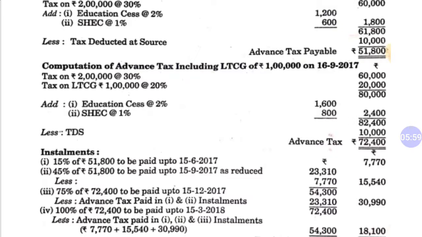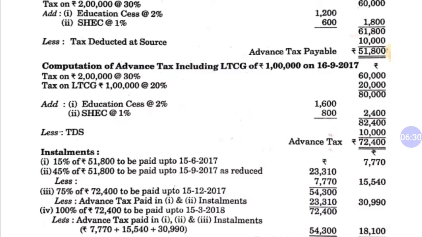Okay, now as you know, the installments of advance tax are based on 4 dates. So we will have to calculate the installment due on a particular date on the basis of the first and second part. So the first date, which is 15th June 2017, is 15% of 51,800. So we will take 15% of 51,800 because this date comes before 16th September. So therefore we are calculating 15% of 51,800. It is 7,770, as you can see.